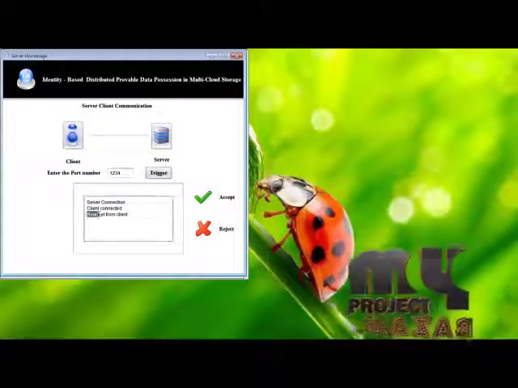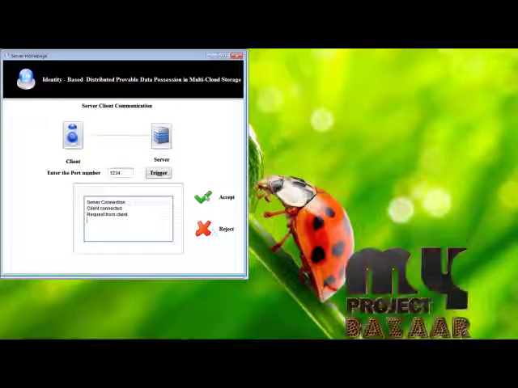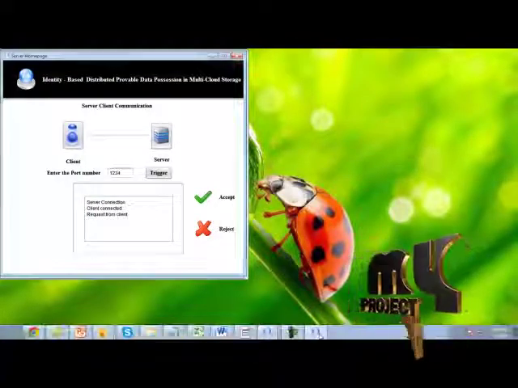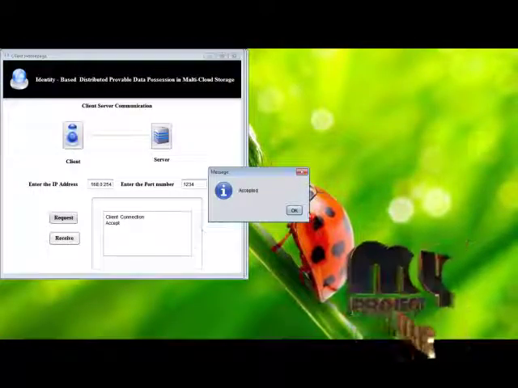In the server, the request of the client arrives. It decides whether to accept or reject the request. Here it accepts the request. Then the client receives the accept response from the server.